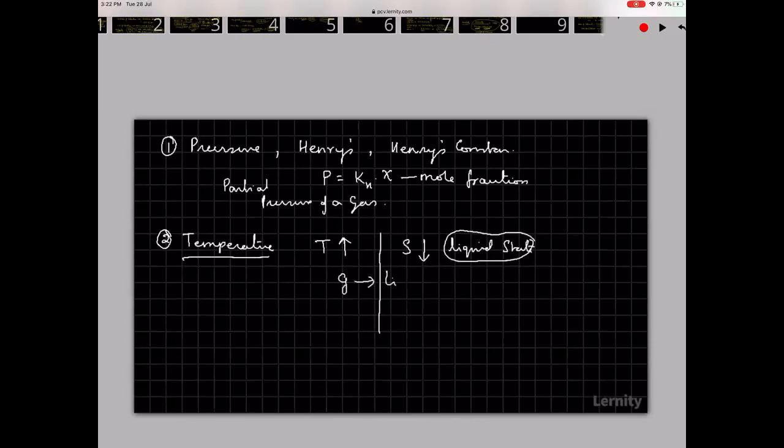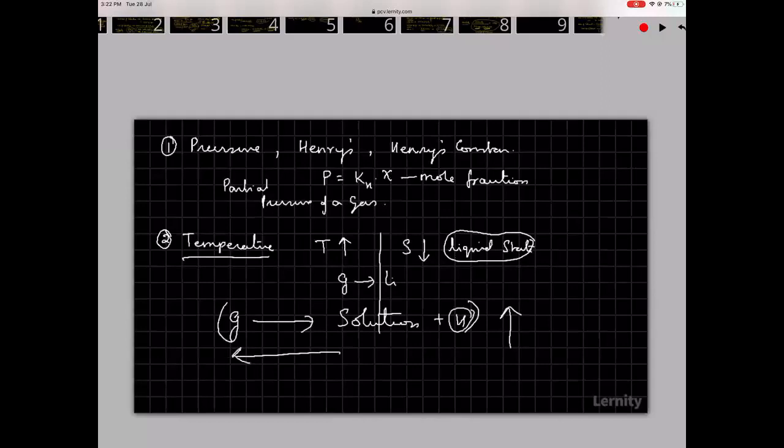Yeah, now here on the left side you have gas, on the right side you have solution, plus heat. So now if you increase temperature, what does Le Chatelier's principle say? Le Chatelier's principle says that the equilibrium will shift in a direction where there will be a reduction of temperature. So if it goes in the forward direction, more heat will be released, which cannot happen. So it goes in the reverse direction, which means the gas just escapes.